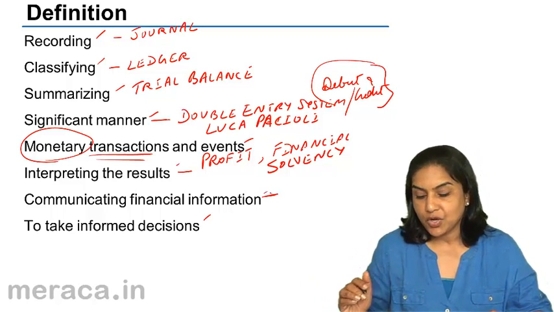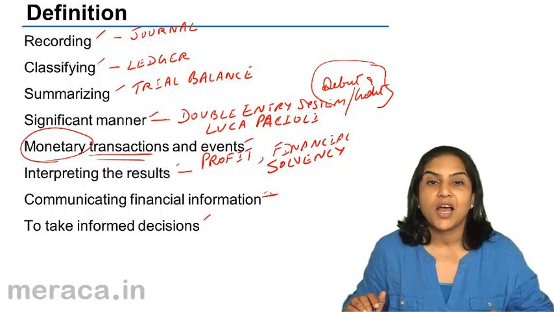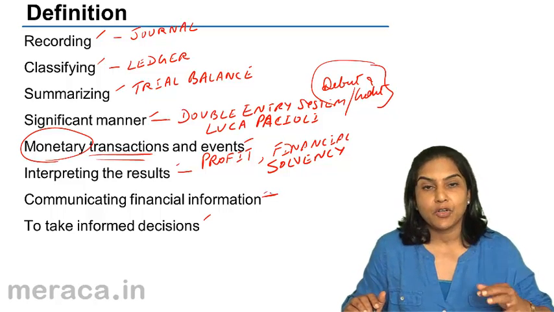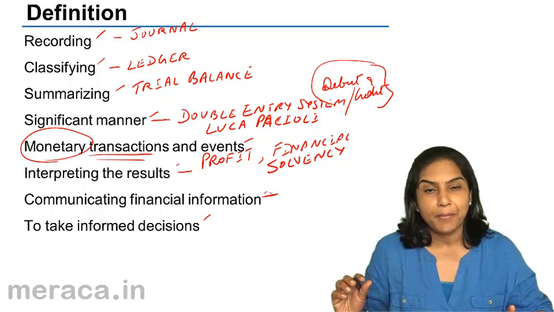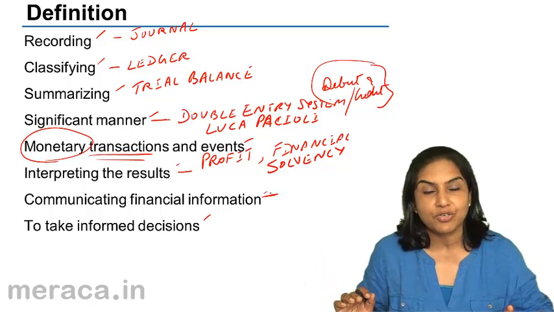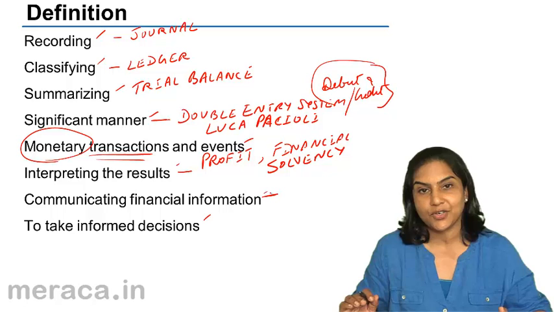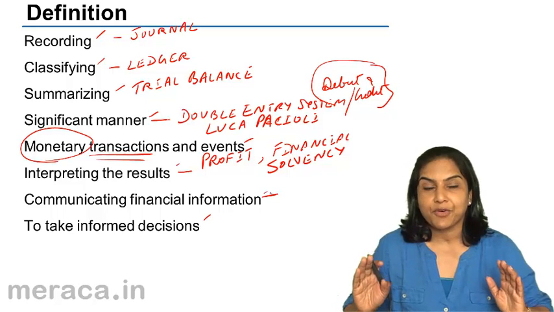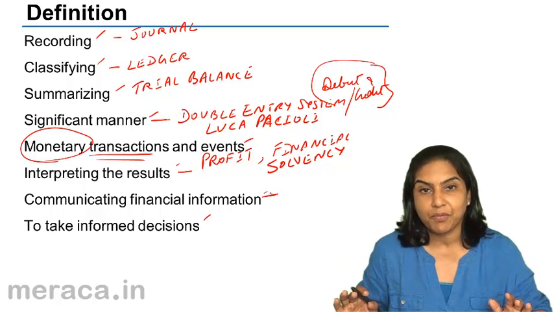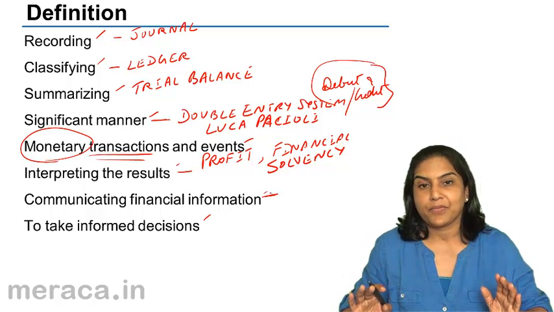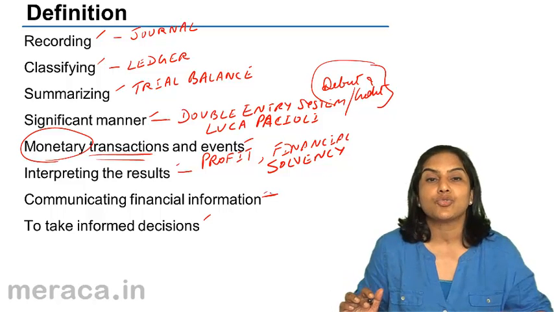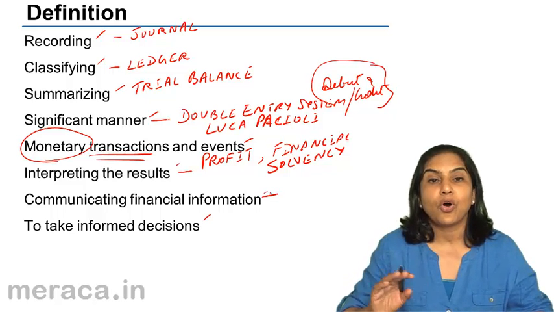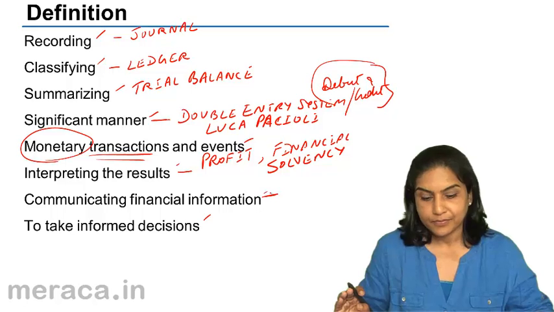The users of accounting information have become many. It involves the owner, the management, the employees, the creditors, the future investors, lenders, other banks, institutions, etc. So this information, the accounting information, the results of the performance of the business have to be communicated in a suitable form to all the users.